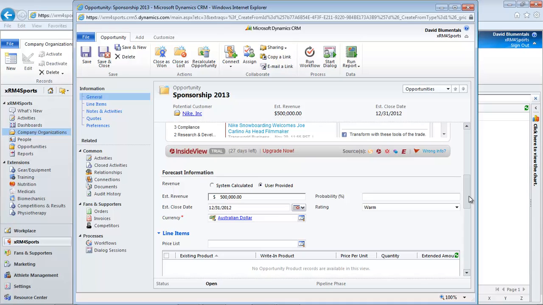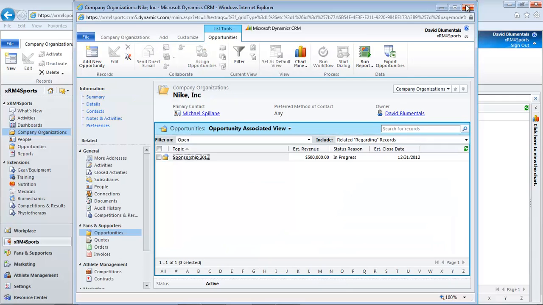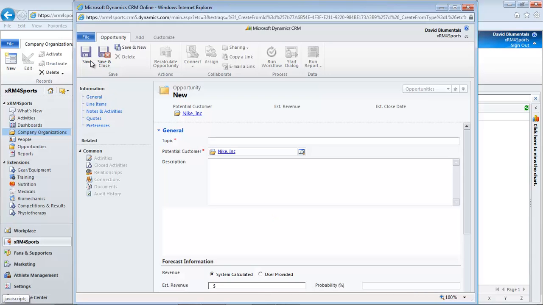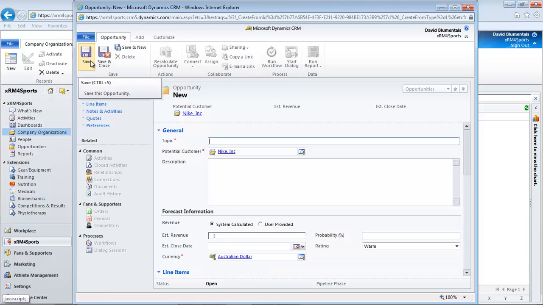So this part has been about viewing or editing existing opportunity records. To add a new one, we recommend that you navigate to the organisation record first, check the available list of opportunities, and create the new opportunity within the context of the related organisation. As mentioned previously, adding new records in this way will default some values from the associated parent record. For example, you will see the company organisation already populated.